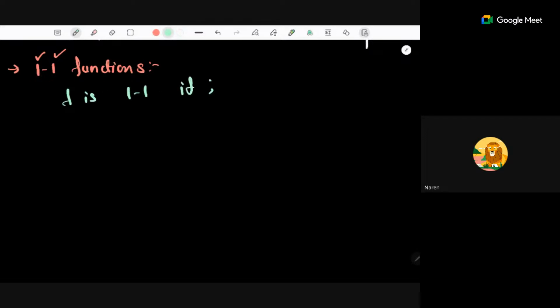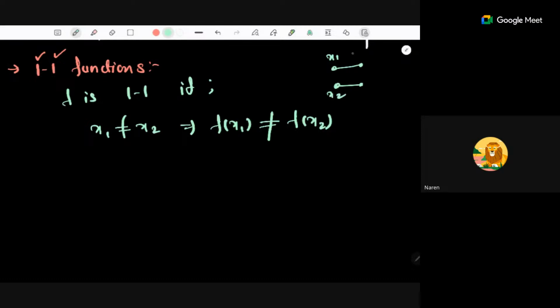if you take two different inputs, x1 and x2, with x1 not equal to x2, and compute the outputs f of x1 and f of x2, these two values should be different. So for different inputs we should get different outputs. If a function satisfies this property, then it is known to be a 1-1 function. For two distinct inputs x1 and x2, we get two distinct outputs f of x1 and f of x2.